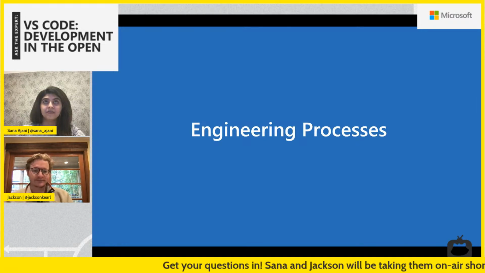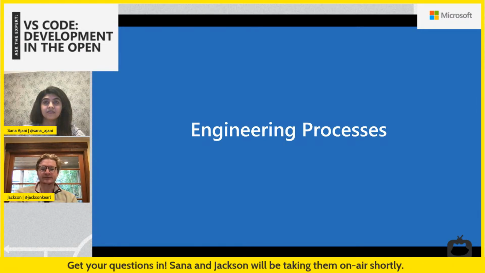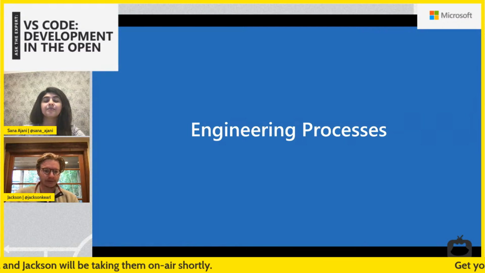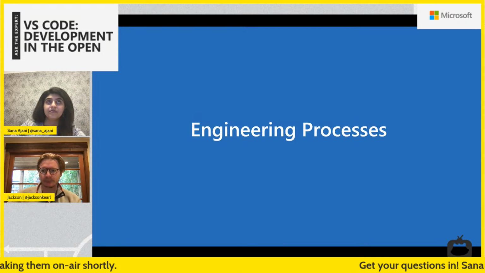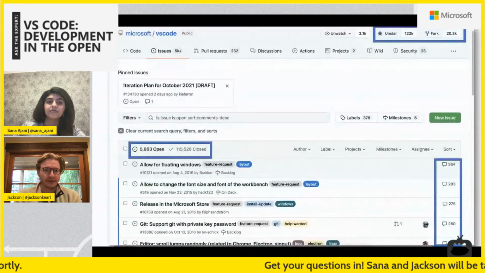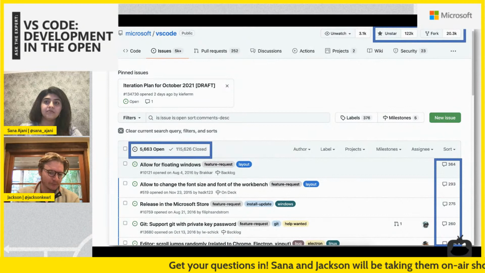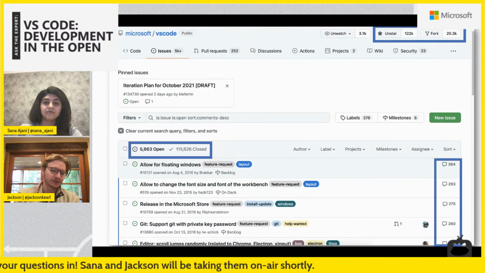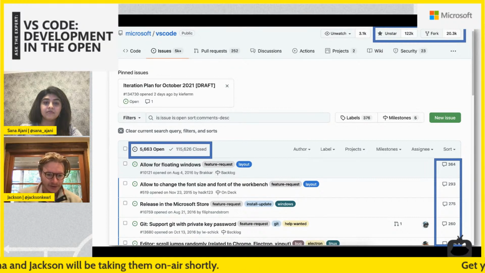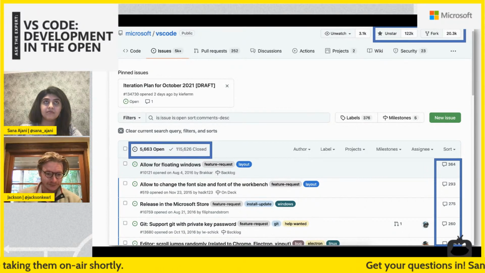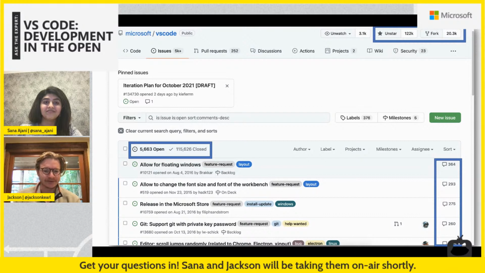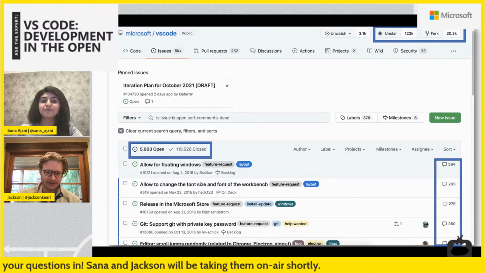I'm going to speak more about the engineering process that we use specifically for taking all the issues that come in to VS Code and pretty much just sorting through them all. Like, is this going to be an issue that we take? Is it going to be a feature request that we can implement right away, or is it going to be a feature request that waits a while? So here you'll see that over 120,000 issues have been filed against VS Code over the years, which is an absolutely incredible number of tickets to manage.